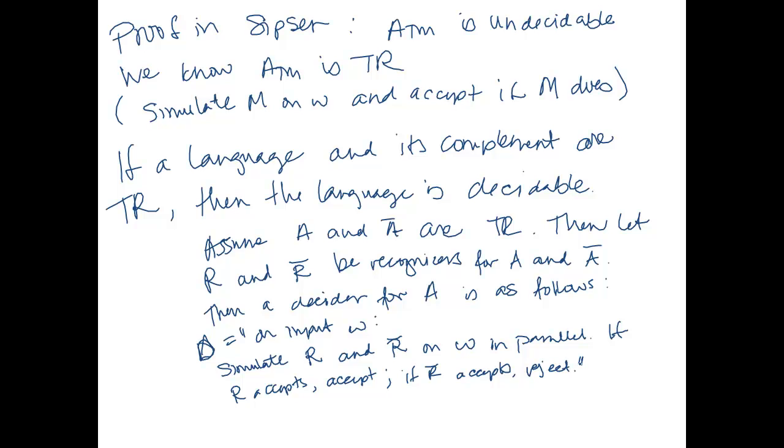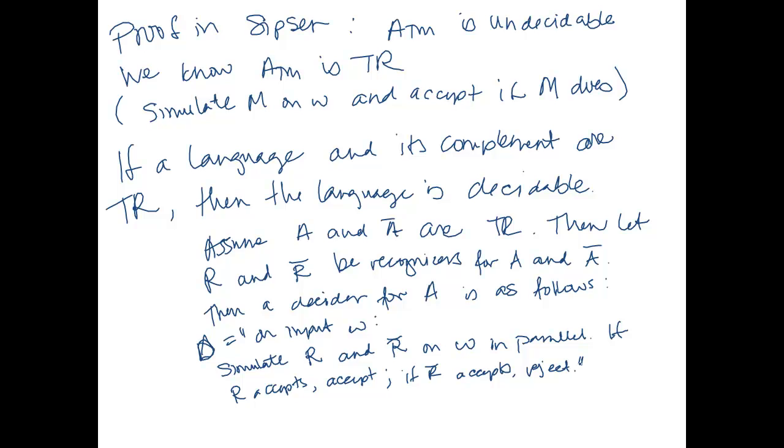Okay, so to quickly see that this is a decider for A, notice that since R and R bar are recognizers for A and A bar, given a string W, it's either in A or A bar. That's the definition of complement, right? If it's not in the language, it's in the complement of the language. So either R or R bar is going to accept W. We know this for a fact. Since we're running them in parallel, we don't run into the risk of letting one or the other run forever.